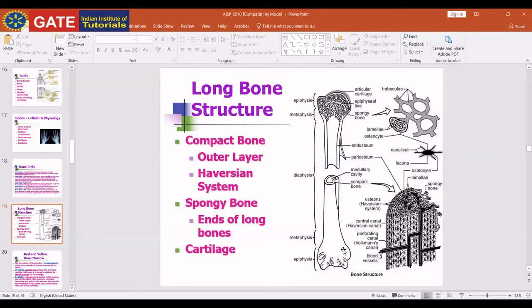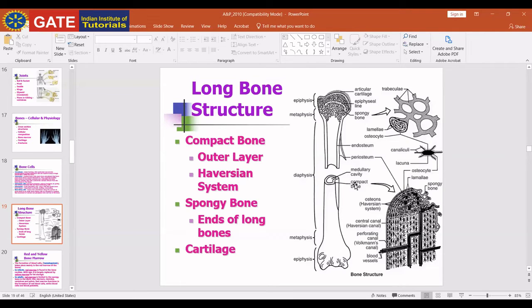Then there is the internal part of the bones. We studied the compact bone and spongy bone. The Haversian canals and Volkmann's canals are present along with blood vessels and nerve fibers. As I told you, bones are highly vascular, and bone is living tissue. There are three main types of bone cells: osteoblast, osteocyte and osteoclast.